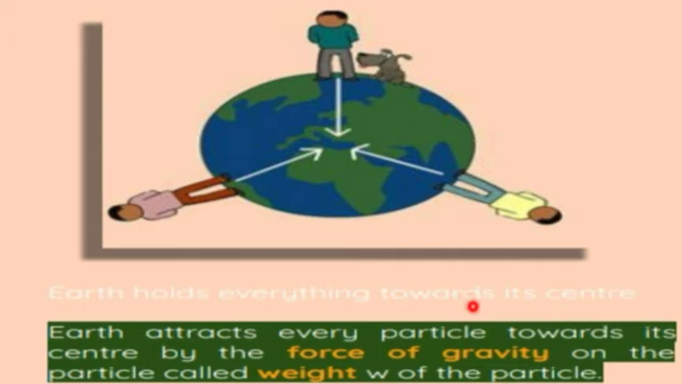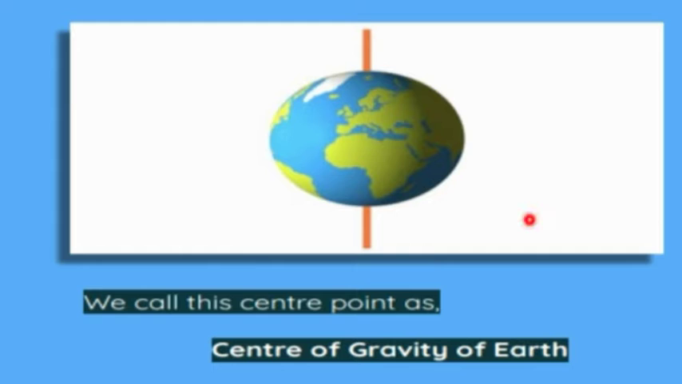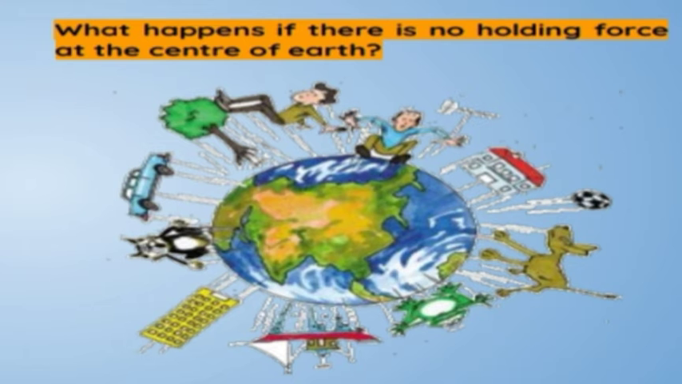Now earth holds everything towards its center, right? Earth attracts every particle towards its center by the force of gravity on the particle, called weight W of the particle. You can see people are standing on the earth. We call this center point as center of gravity of the earth. Now what happens if there is no holding force at the center of the earth?